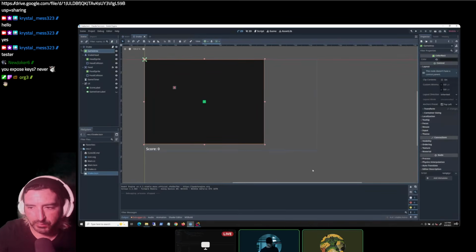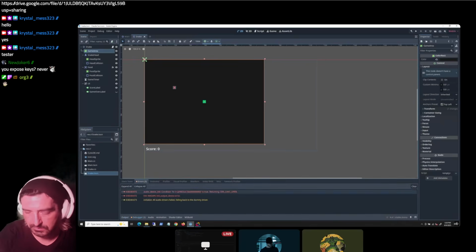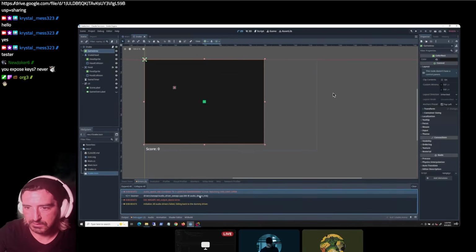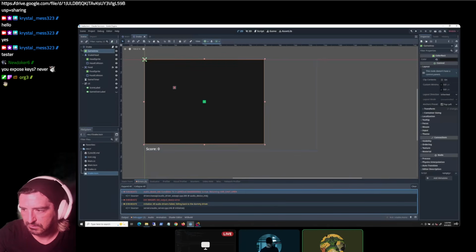Oh, right. So I see Joker there. Joker, does Godot automatically try to do something with your audio before you do anything? I bet that's what this is. Like it tries some sort of audio to initialize your audio drivers, even if you're not using audio.